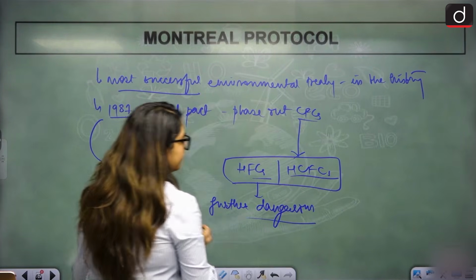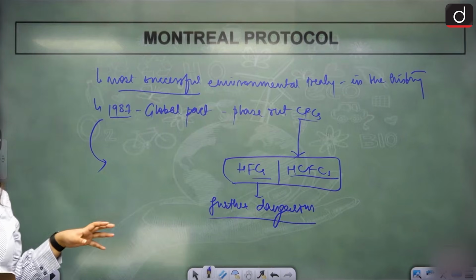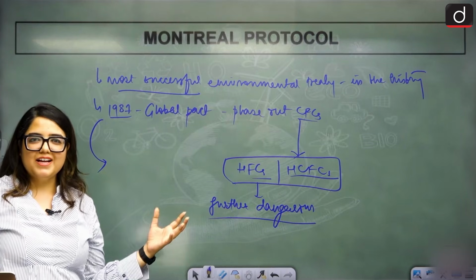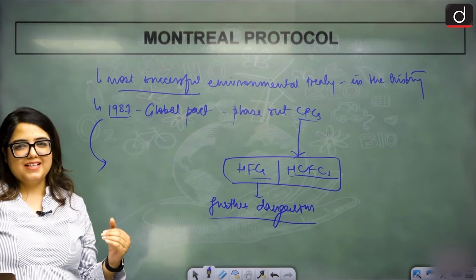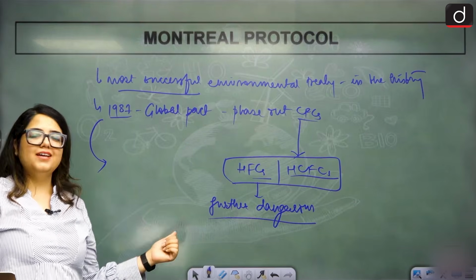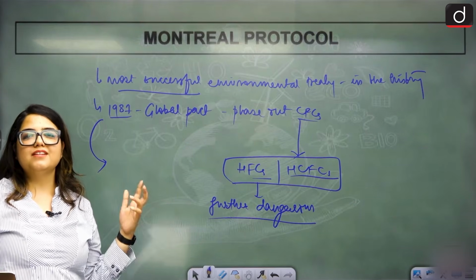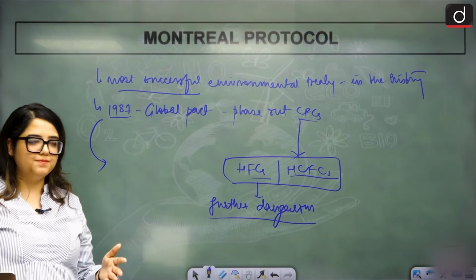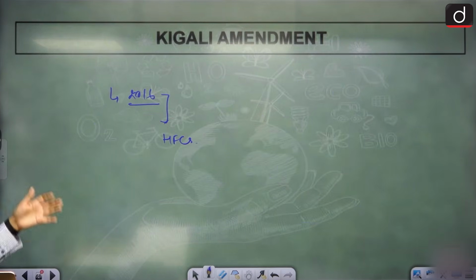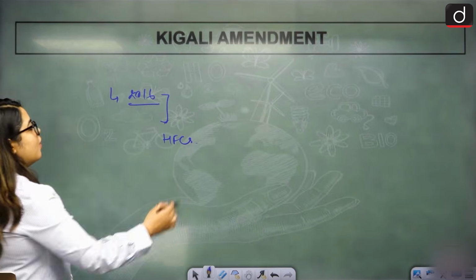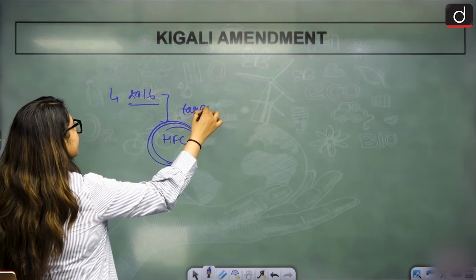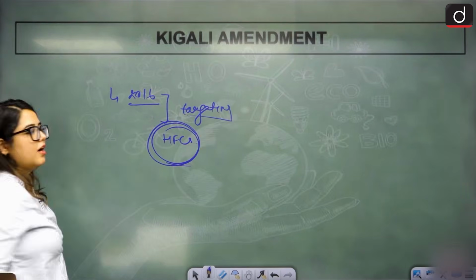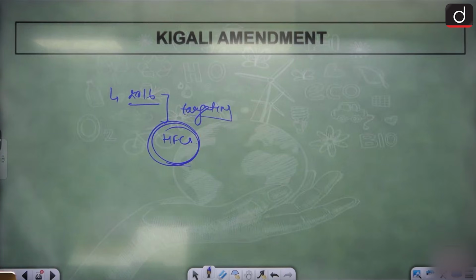So this was like, okay, we have done something bad. Let's make this right before it just kills the whole of mankind. Let's come to our senses. So we were able to realize that, oh, we've done a blunder. We've done a disaster. Let's amend this. Then came the Kigali Amendment 2016. There we said that all kinds of HFCs will be targeted here. So we now need to get rid of this.